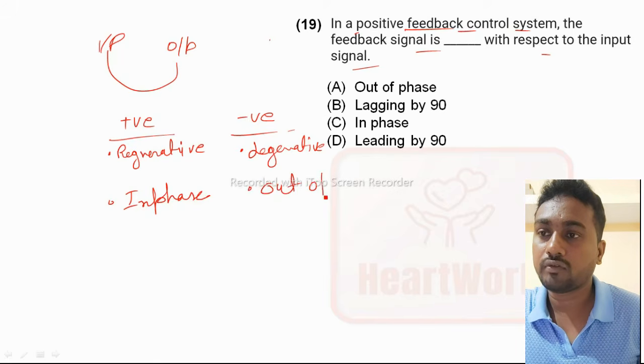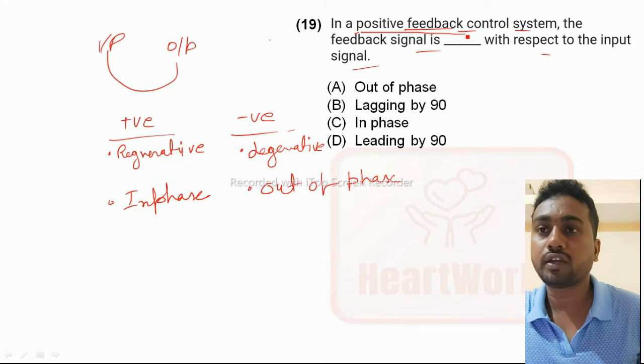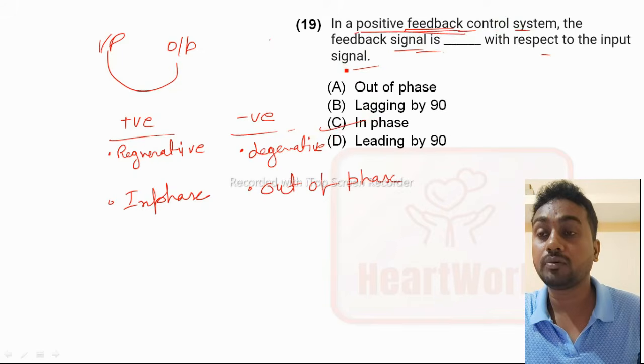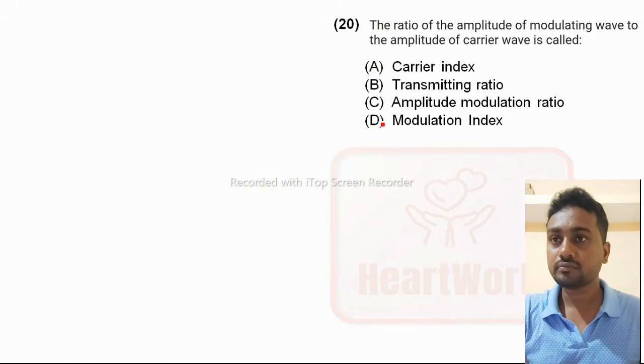Here they are asking about a positive feedback control system, so the feedback signal is always in phase with respect to the input signal. Option C is the right answer.